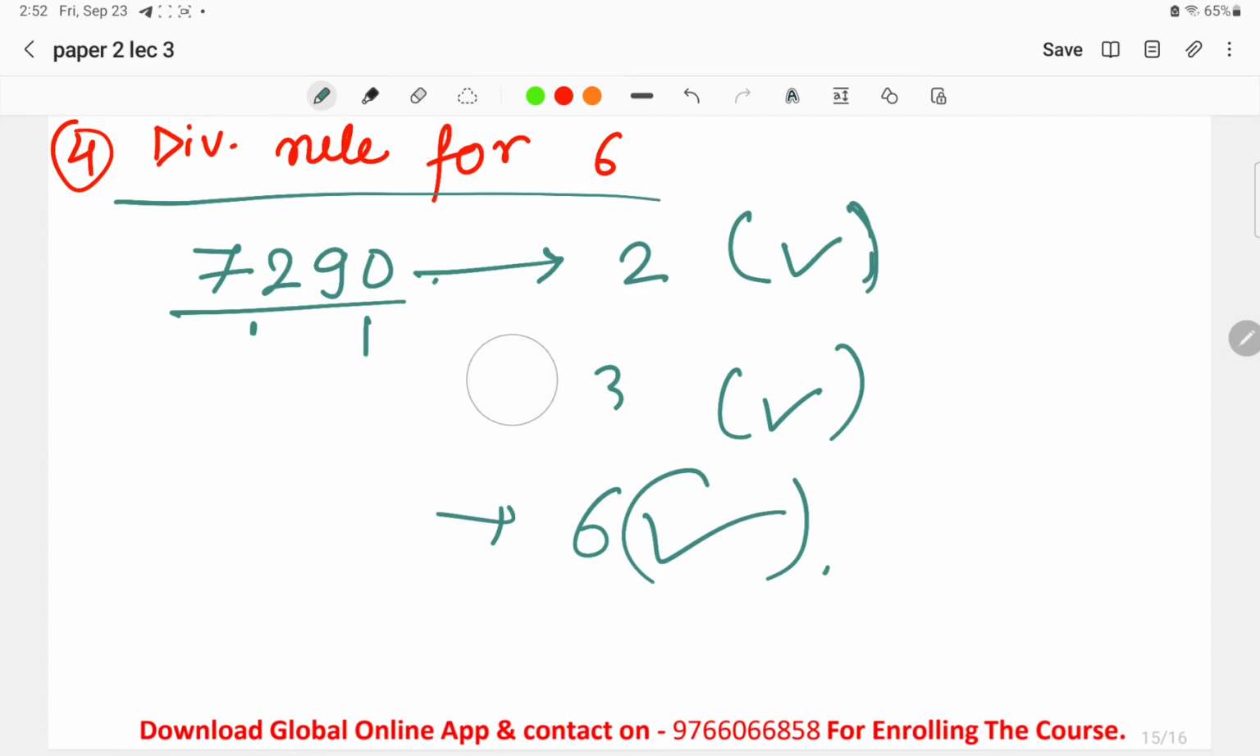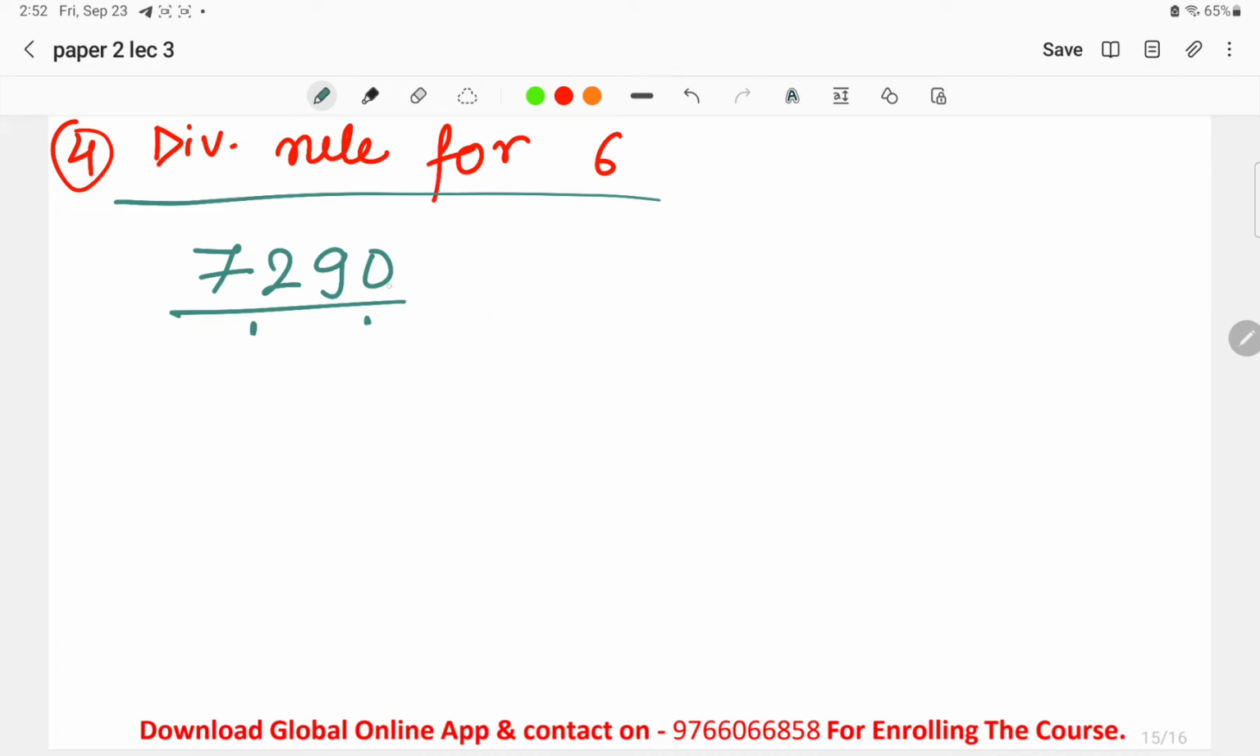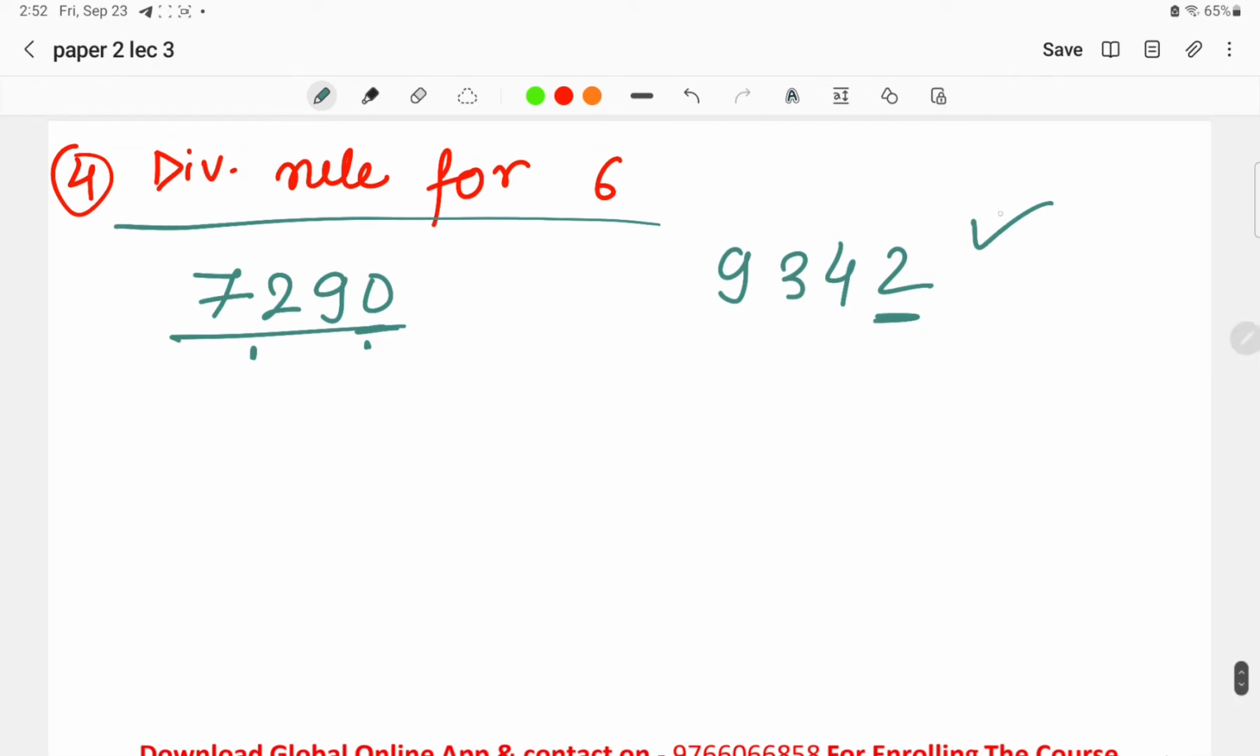Now let us check. What is the divisibility rule for 2? As I told you, we have to check the last digit. If the last digit is divisible by 2, it means that the given number is divisible by 2. So if we take a number, for example 9342, check the last digit. The last digit is 2 over here, right? So the number will be divisible by 2. So it is following the divisibility rule for 2. What is the divisibility rule for 3? Take the summation.